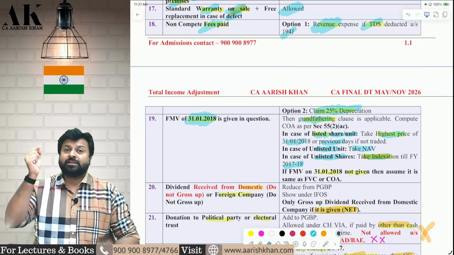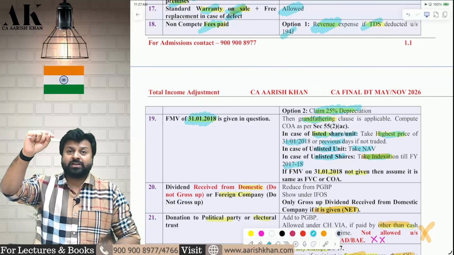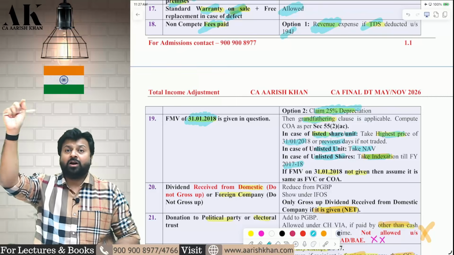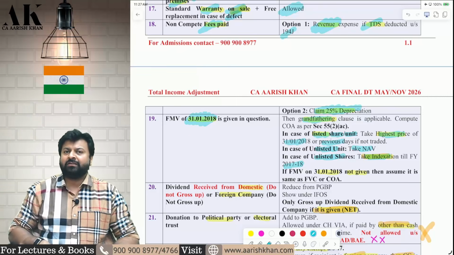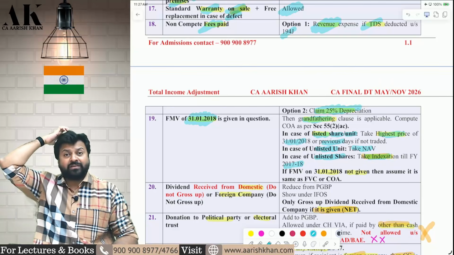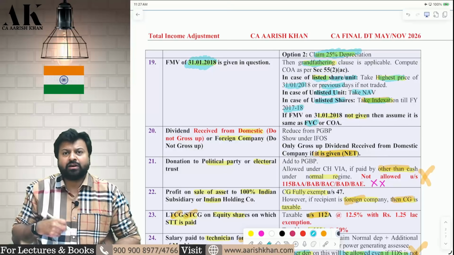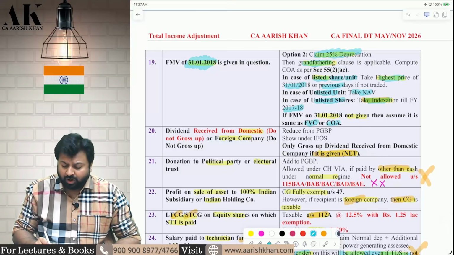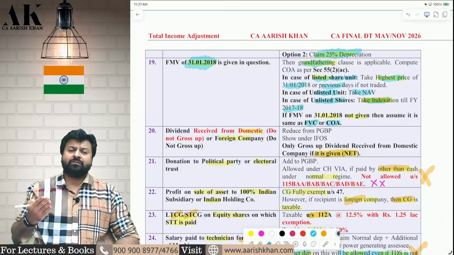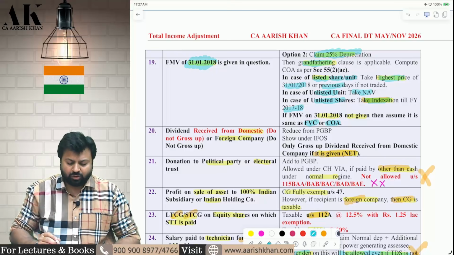They are saying that the assessee has purchased equity shares and sold equity shares, and STT has been paid on both purchase and sale. It means it is definitely a 112A case. Now, how will you find out FMV as on 31st Jan if they are not giving it? You have to make an assumption. Either take FVC as your FMV as on 31st Jan 2018, or you can take cost of acquisition as your FMV as on 31st Jan 2018. I hope it is clear to all of you.